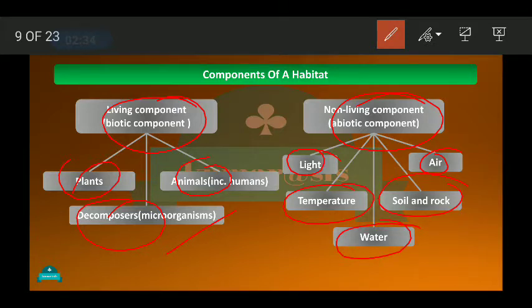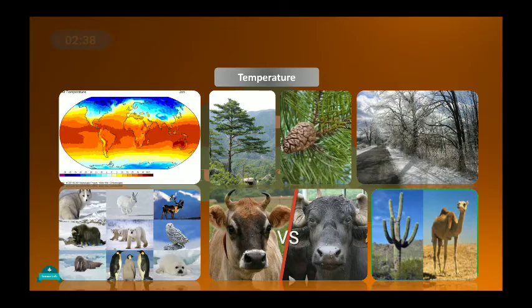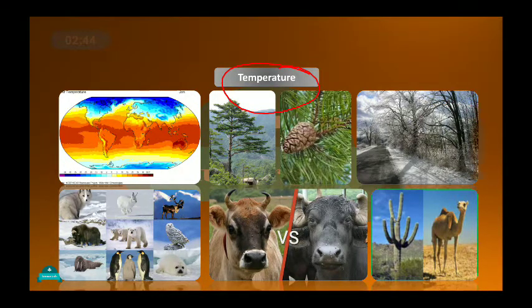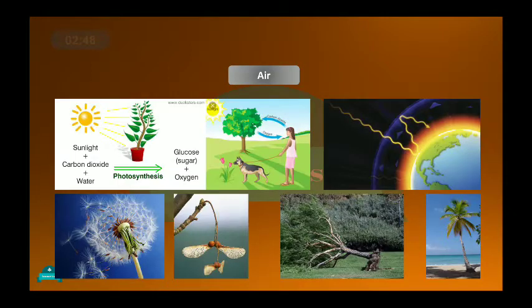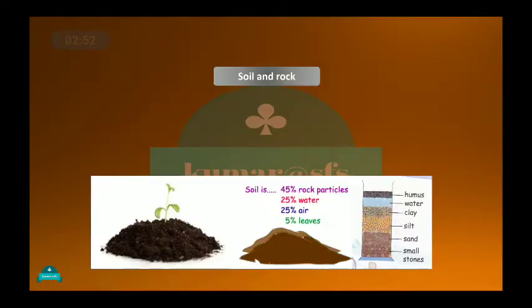So all these components we have already discussed in previous classes. We have already discussed in detail how temperature is an important component, light is an important component, and water, air, sand and rock are important components of a habitat.